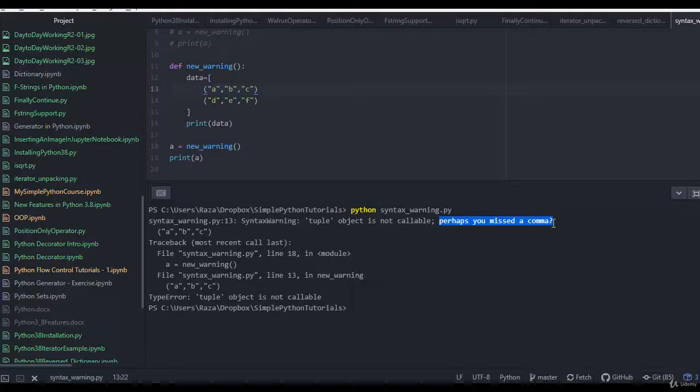So you can see this is the big improvement that has come in terms of the syntax warning being created. A lot of the time there is a very minor thing that we miss in the code, and it takes a lot of time to figure out what is being missed. And once we identify it, it's like, how could I miss that? So this is introduced with Python 3.8, and you can really use this to identify what is missing and just update that immediately, and this will save you a lot of time.